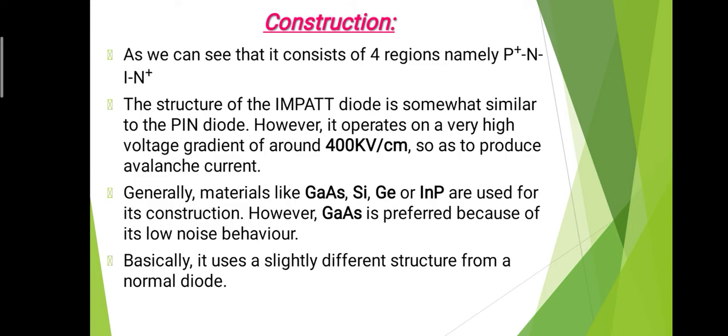We know that generally the impact diode is operated at a very high voltage range, that is 400 kilovolts per centimeter, and also at a very high frequency range, that is 3 to 100 gigahertz in the microwave frequency range. So this diode generally shows noisy behavior, but if we use the proper material, then we can reduce this noisy behavior. That means in the construction of the impact diode, we can use gallium arsenide, silicon, germanium, or indium phosphide materials, but generally we use gallium arsenide because it shows less noisy behavior of the impact diode.